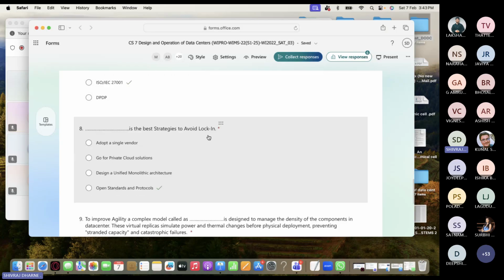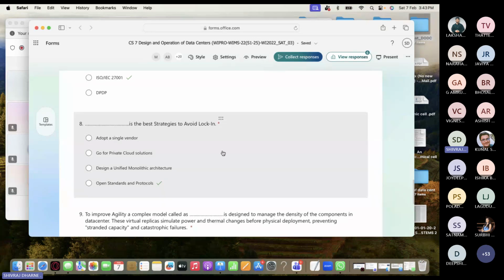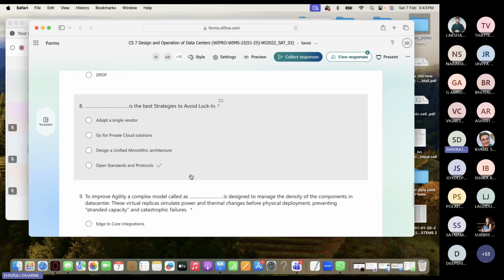Okay, what is the best strategy to avoid lock-in? What you can do? Adopt a single vendor? That is not the best strategy to avoid lock-in. Go to the private cloud solution? No. Design a unified methodology? No. But open standards and protocols will help you to avoid lock-ins. So we just talked about it.